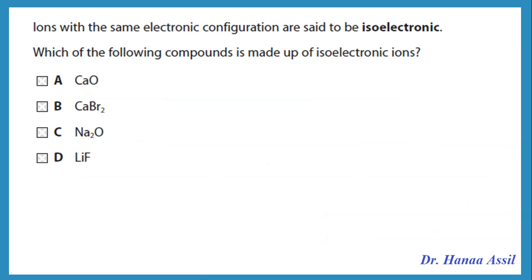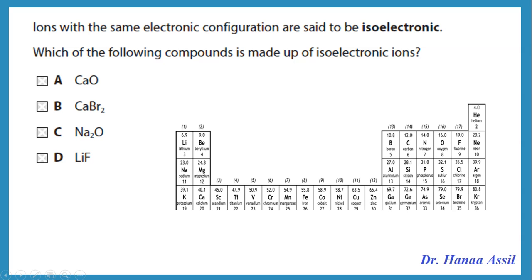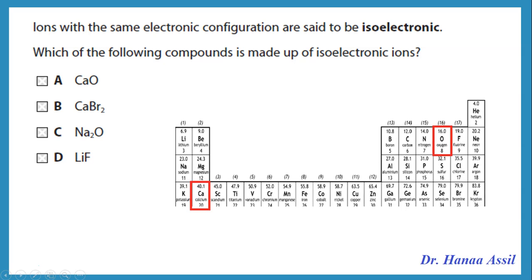Ions with the same electronic configuration are said to be isoelectronic. Which of the following compounds is made up of isoelectronic ions? So, isoelectronic means they have the same number of electrons. So, which of these, the positive and negative ion, have the same number of electrons? So, let's take a look. Calcium oxide. Where is calcium and where is oxygen?